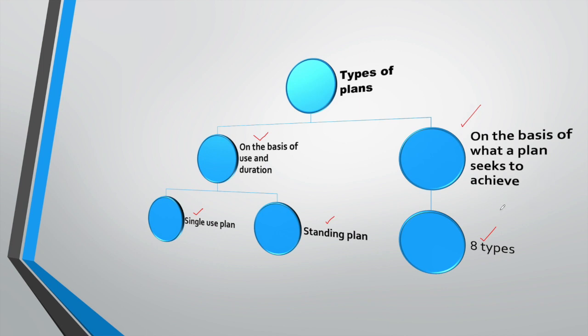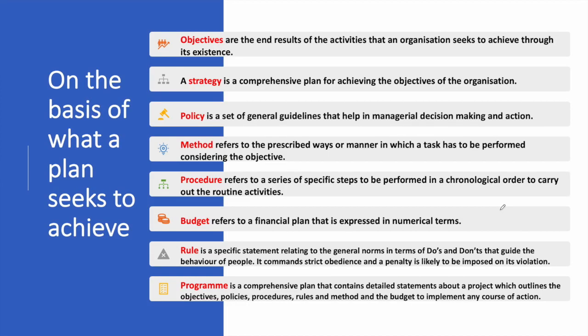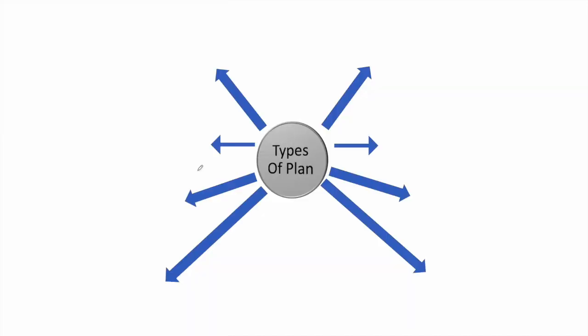So on that basis, how can we categorize the plan? Let us understand this. These are the types of plan. These are the 8 different types of plan which are given as a part of the syllabus. We would be discussing them one by one. Now let us understand the different types of plan. See, I have put all these types of plan in a specific way.